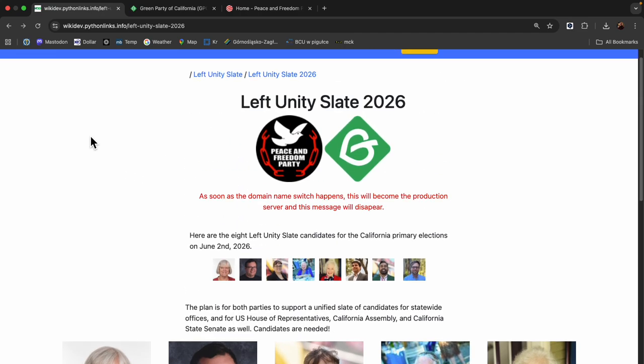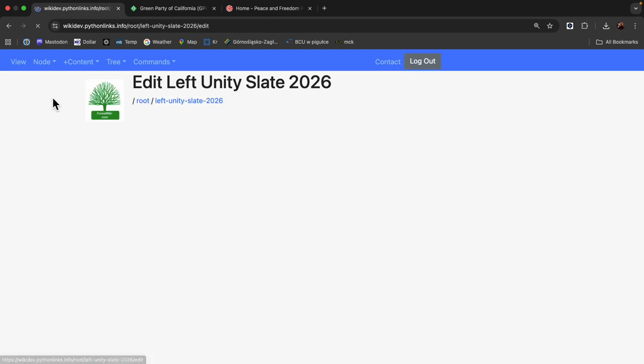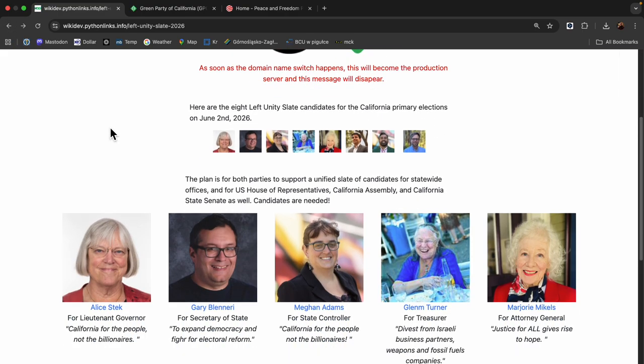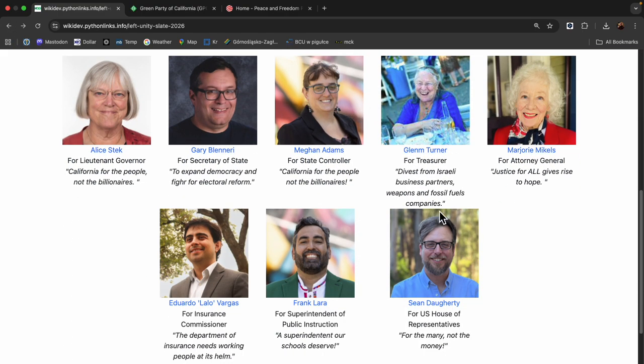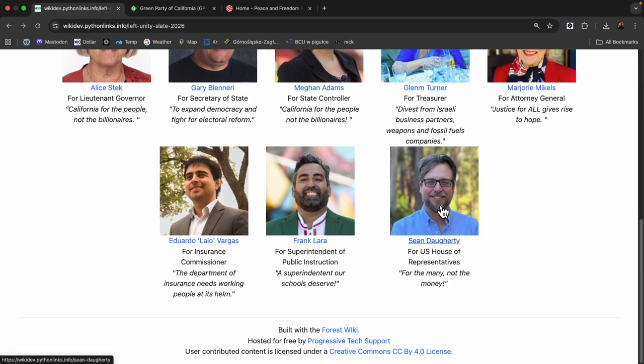Longer description. It's really easy to edit this. One of the nice things is you don't have to be a web designer to edit the page. You can just log in and edit the page. And below that we have the different candidates with their blurbs. I'm not quite sure if Sean Doherty is supposed to be part of the Left Unity Slate or not, but I love his little blurb, for the many, not the money.